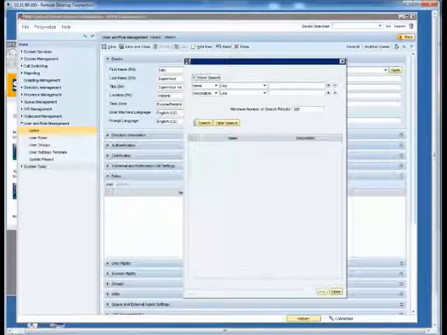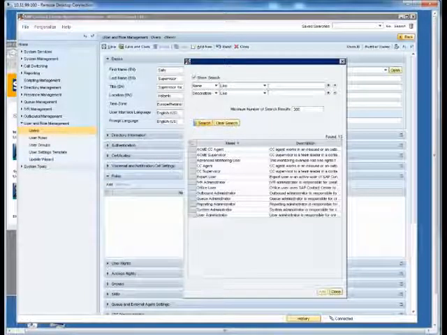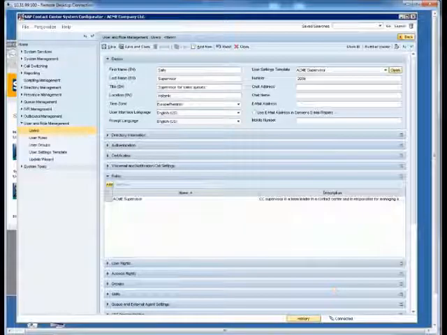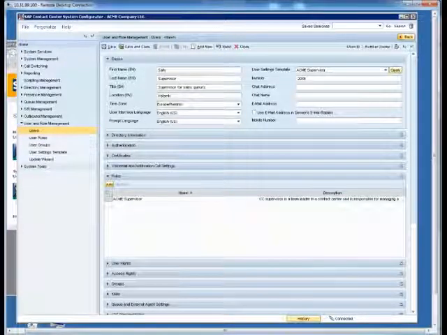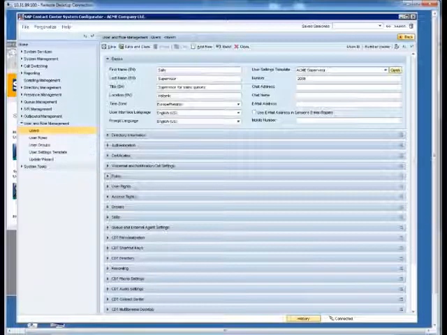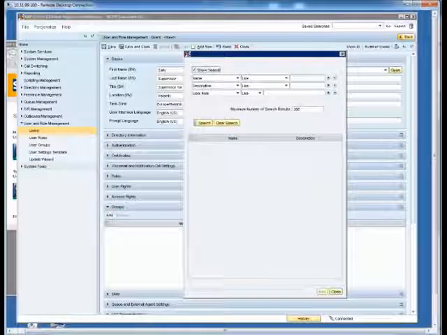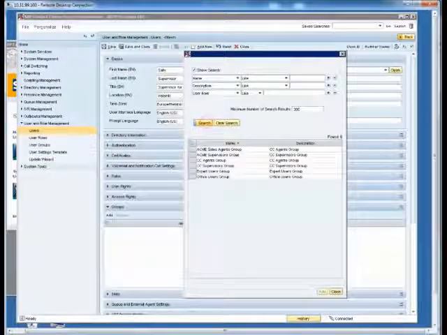We add Acme Supervisor role and add her to Acme Supervisors group.